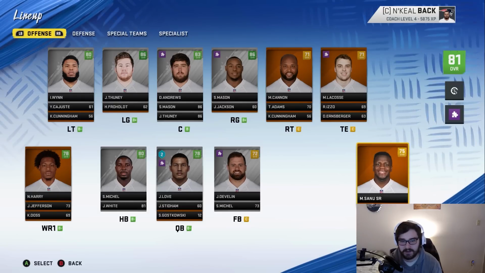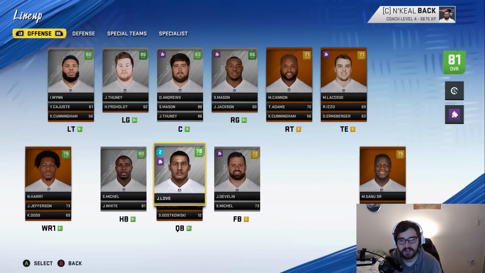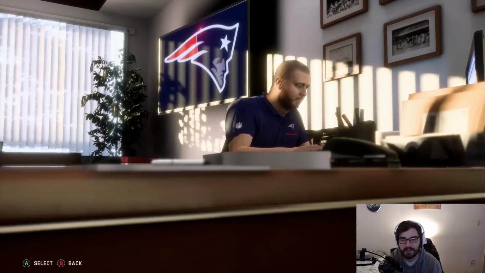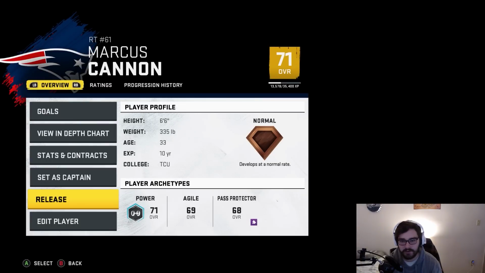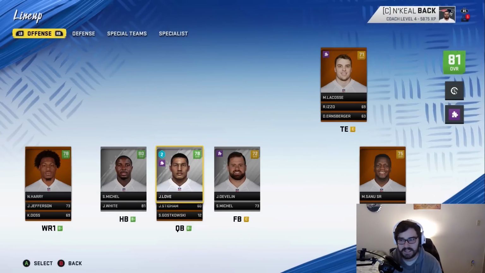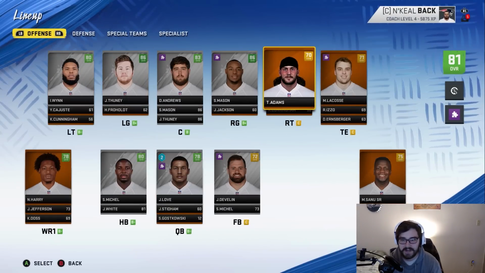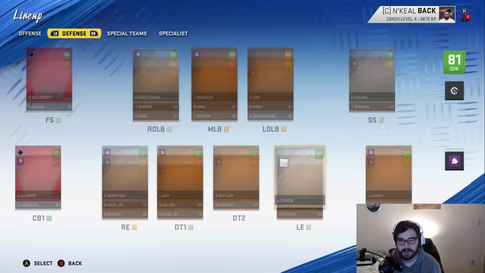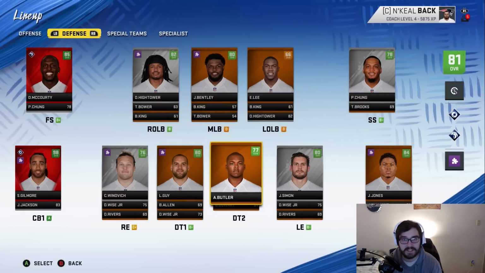Julian Edelman retired. We're definitely going to be looking for a receiver in the offseason. Hopefully in free agency, I can land like a stud or something like that. Marcus Cannon is down to a 71 overall. I don't want to keep him on the team. He's off the team. We're going to free up some more money to easily be able to sign his replacement in free agency. If not, though, we even have Trey Adams. I am looking to upgrade, though, at right tackle. Also, tight end would be a pretty good spot to upgrade. We have a lot of money this year to do that.